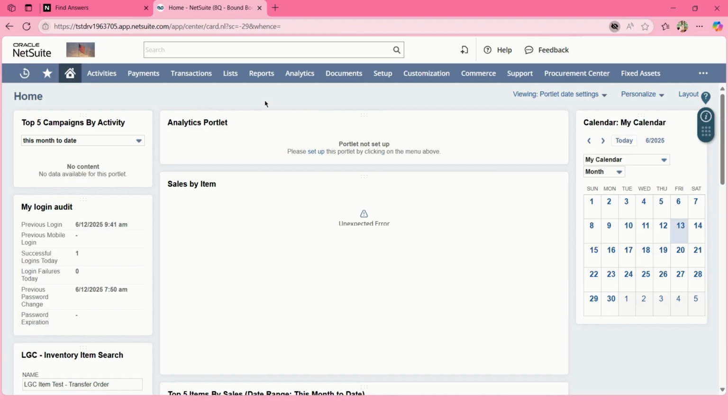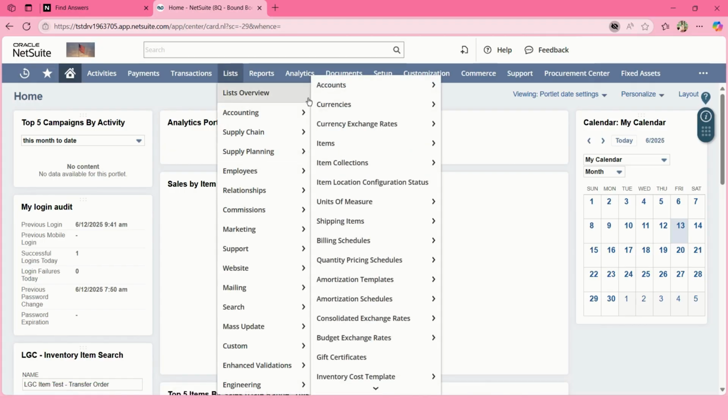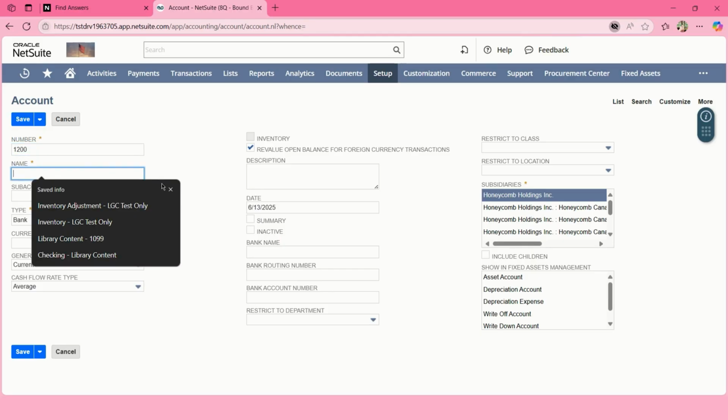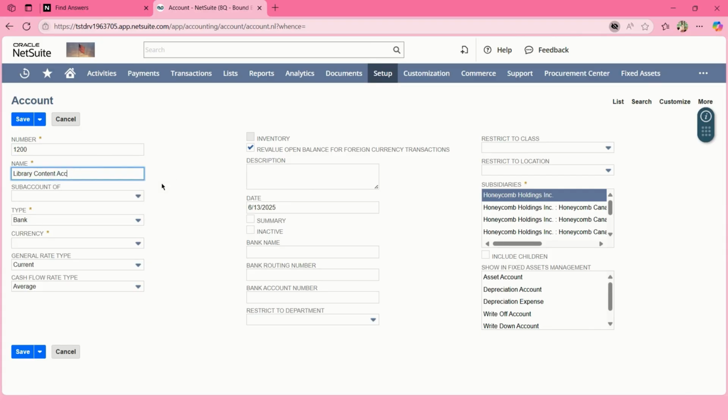To manually create a new account, go to Lists, Accounting, Accounts, New. Fill in the required fields, add number if using account numbers, enter a name for the account. You can set the new account as a sub-account of any existing accounts.